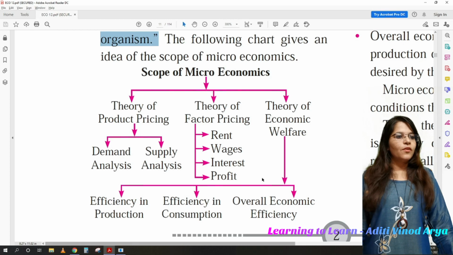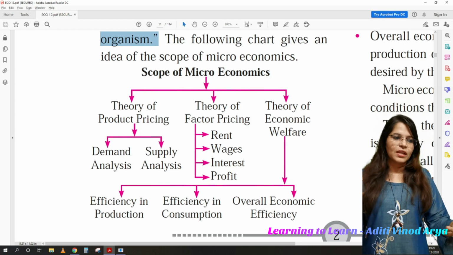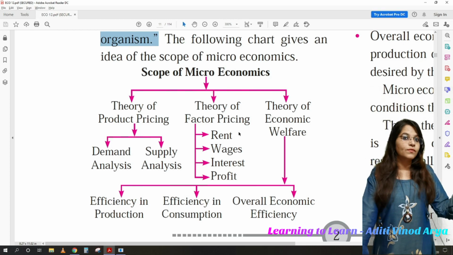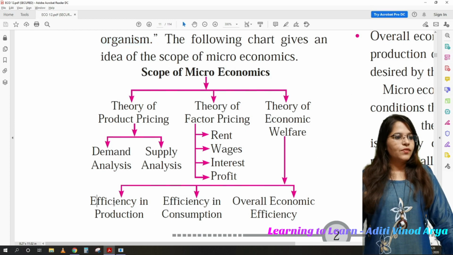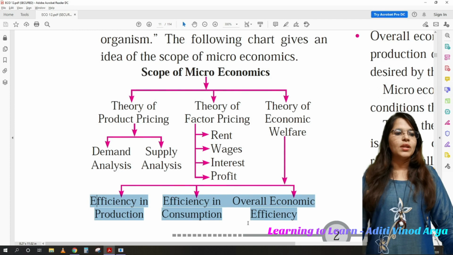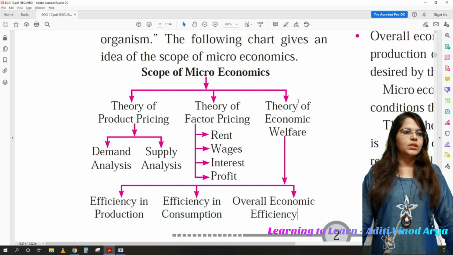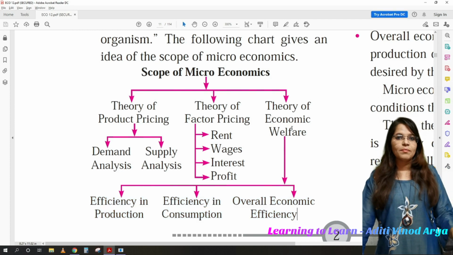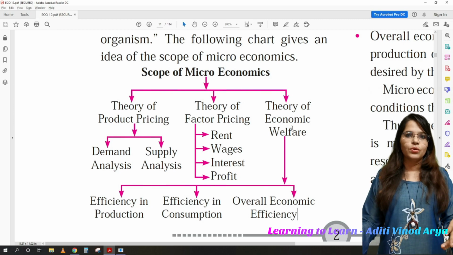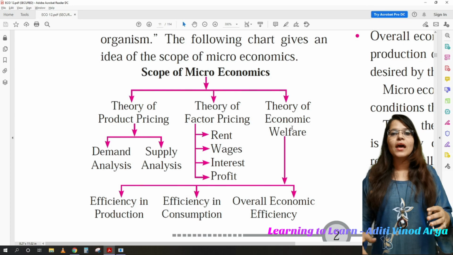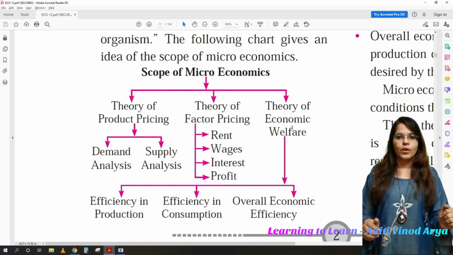Okay, so theory of factor pricing, that would be rent, wages and everything. This is what we are going to do in future. Theory of economic welfare, which includes efficiency in production, consumption and overall economic efficiency. So make sure you draw this diagram by your hand, so that you get to know how these points are related to each other, and how these points are ultimately related to microeconomics.